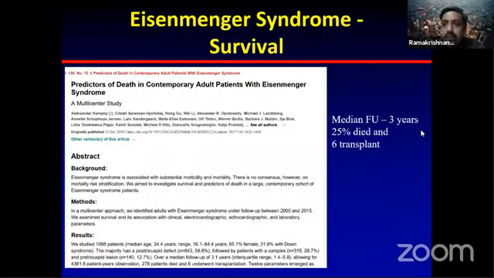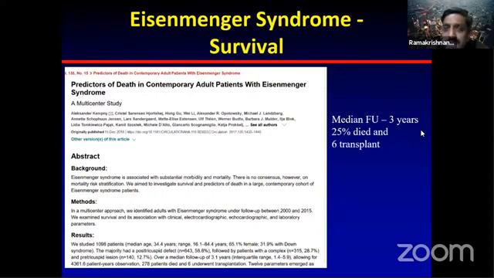One of the important changes that is happening in the world literature is survival in Eisenmenger syndrome. This is a very large study. This is another thing that you should all read. Many of you come prepared with the Paul Wood series, but when we ask about some of the newer developments in Eisenmenger syndrome, most of you don't know.